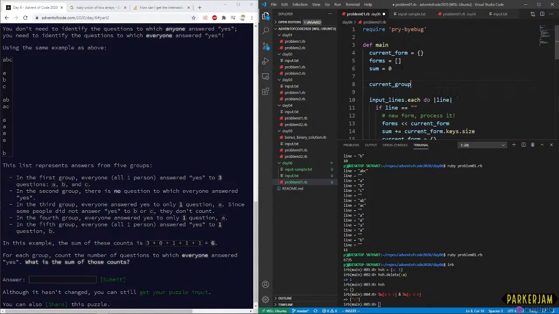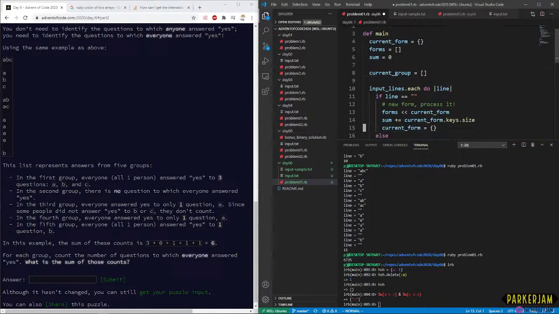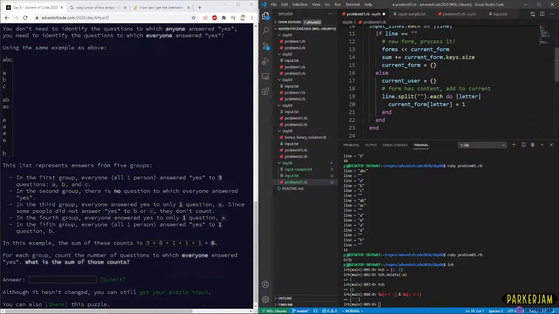So current group is going to be an array of hashes, and current person can be scoped to the current person.